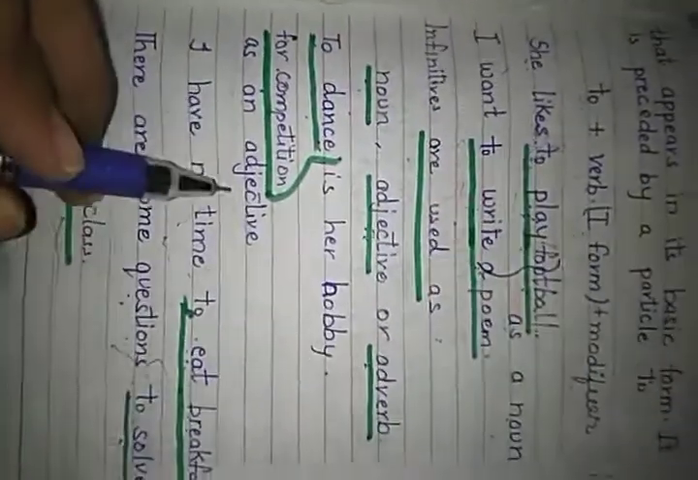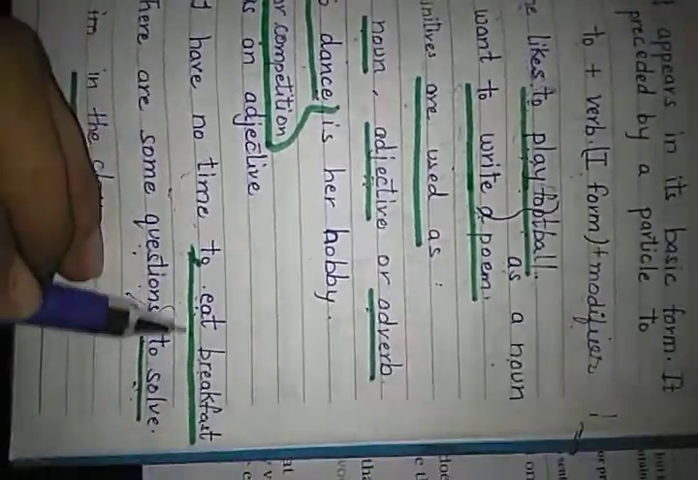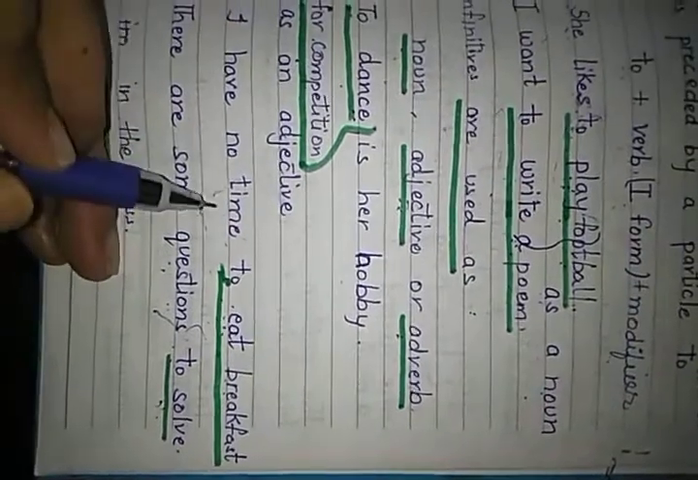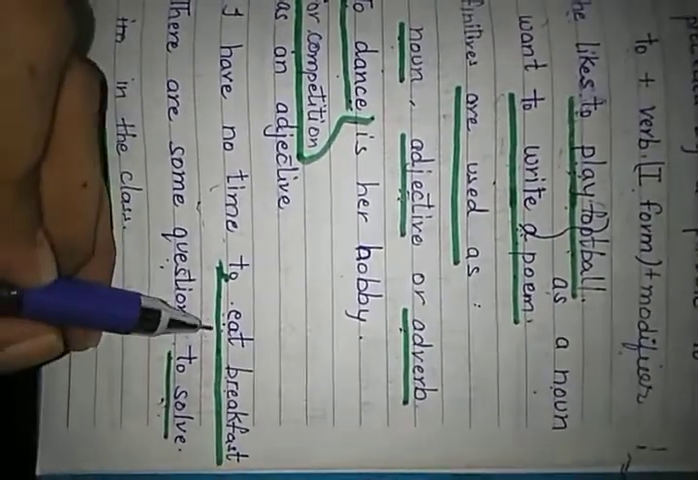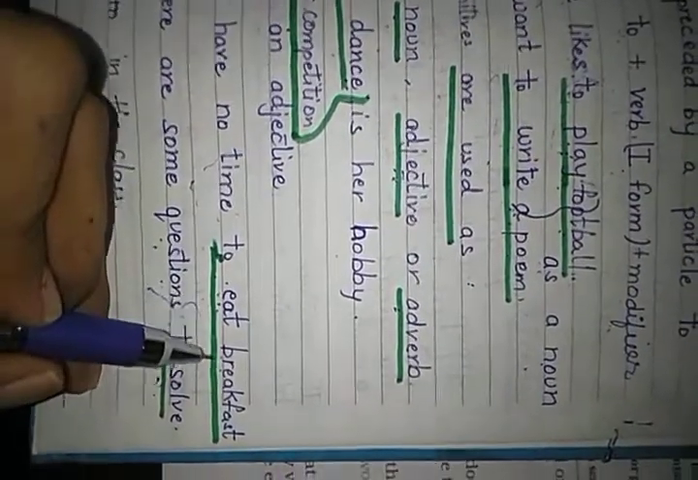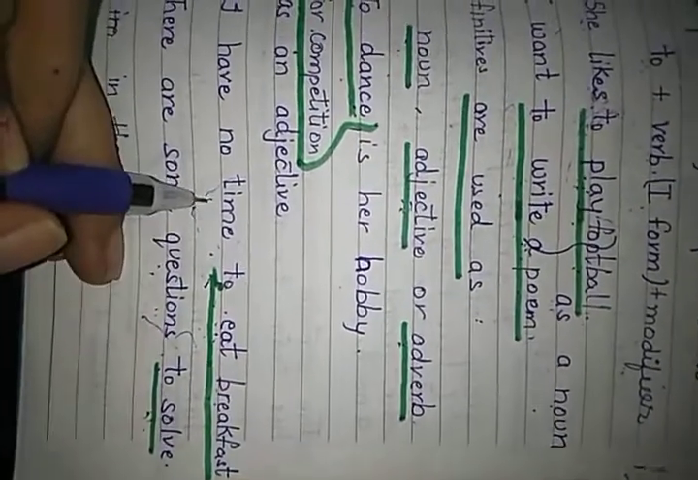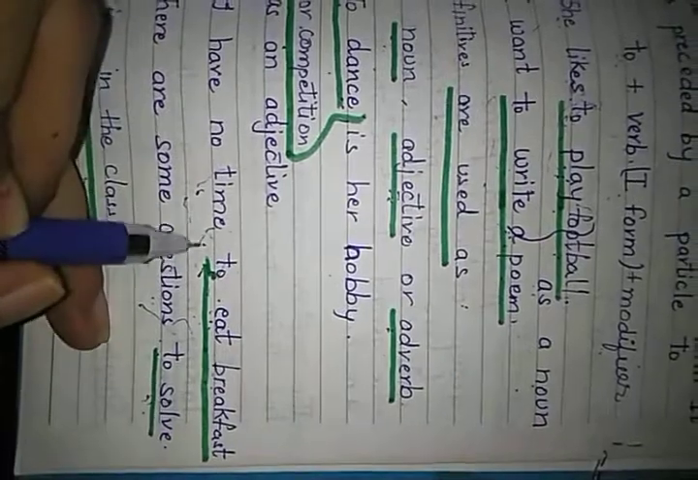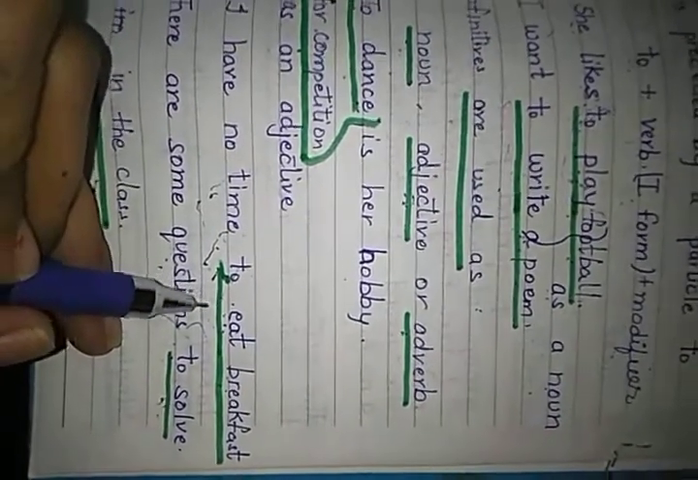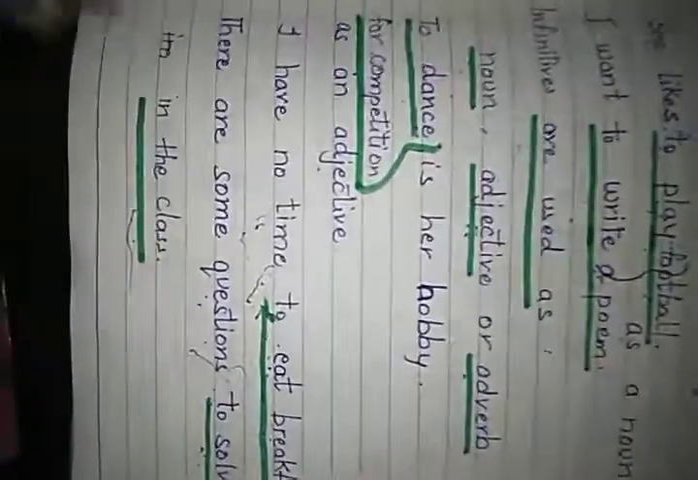Now, as an adjective: I have no time to eat breakfast. Here time is a noun, and to eat, to with verb basic form plus modifier, to eat breakfast is describing this noun. So this group of words is an infinitive phrase working as an adjective.